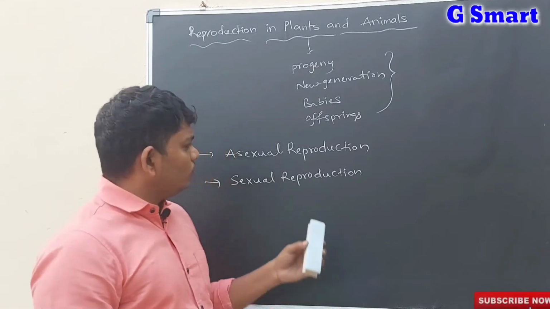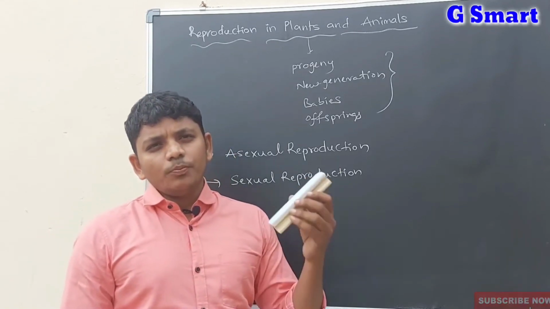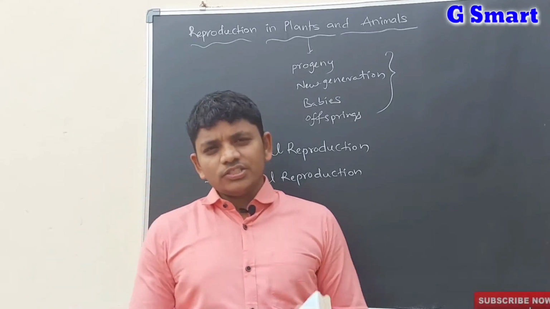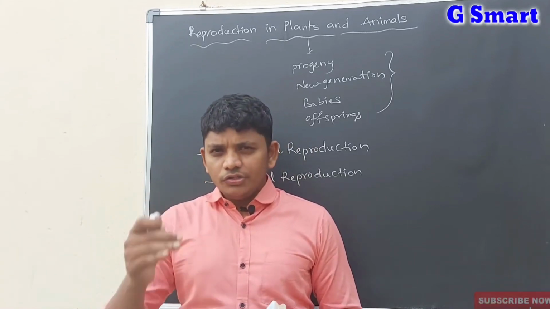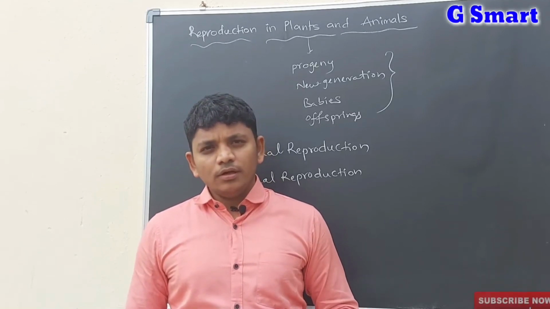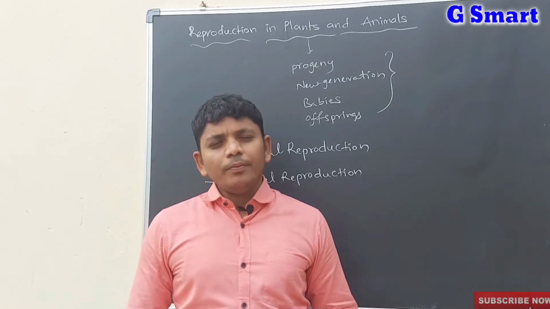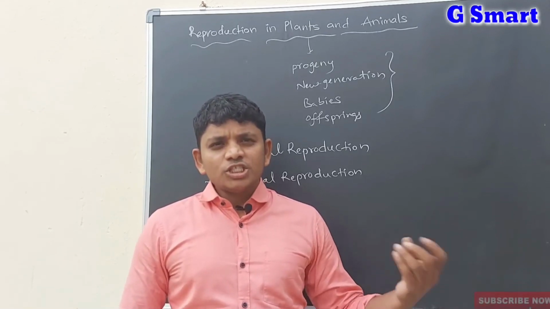Before defining these two, we have to know why reproduction must occur. Reproduction must occur for the continuation of the organisms or the species. For example, I am a human being. If I give birth to my daughter or my son, they are my species.